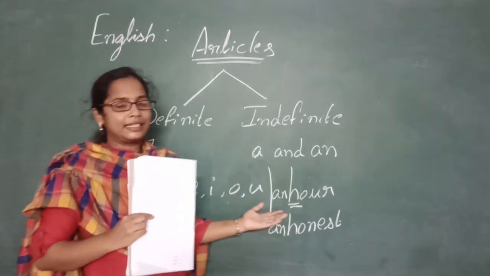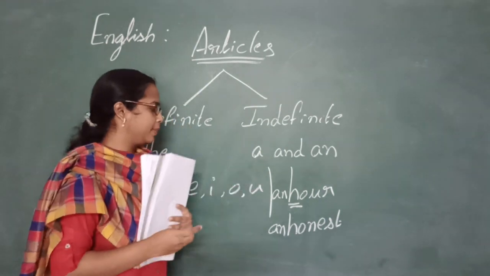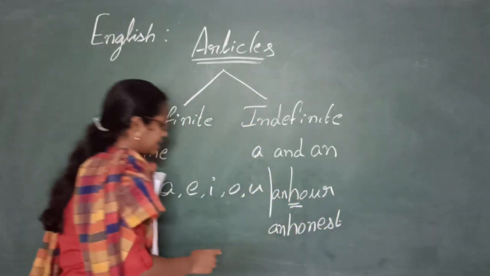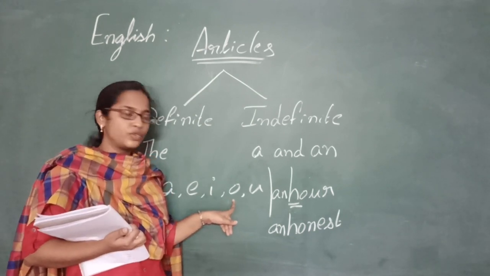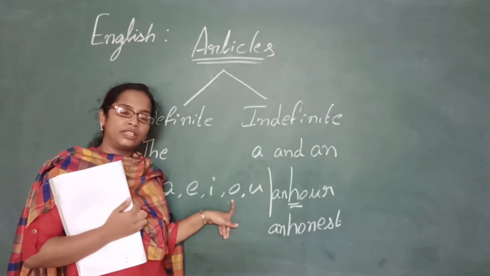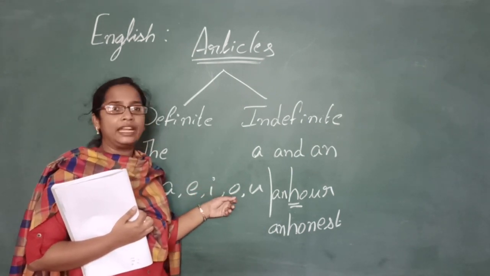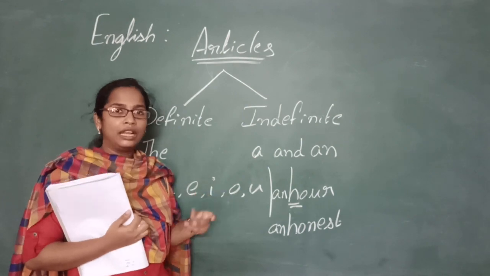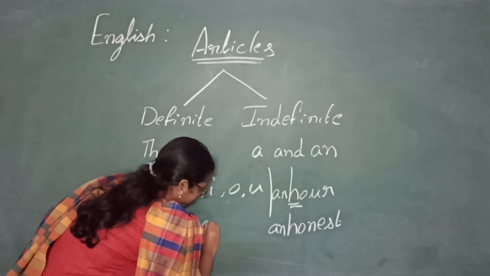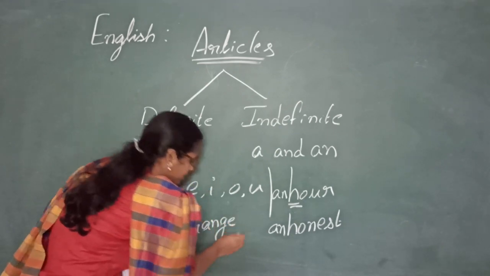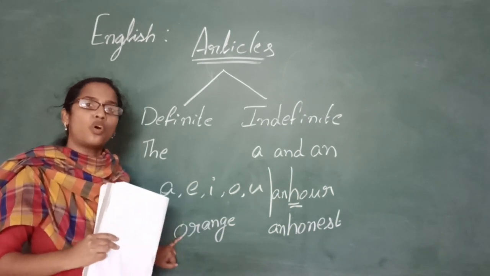Now you understand where to use an, where to use a. So one more example, let me give you. See, just now I informed you about O, right? So when using O, if it gives a W sound, then we use a. But what if we take O and it gives out an O sound, like orange. So how do you say this? Orange. So is this giving out a W sound or an O sound?